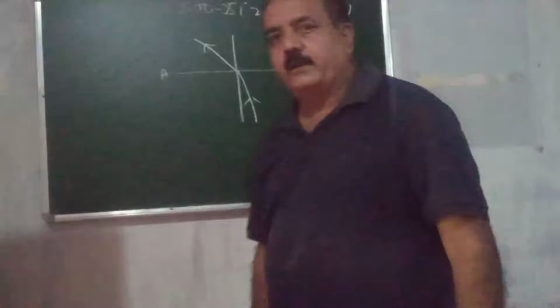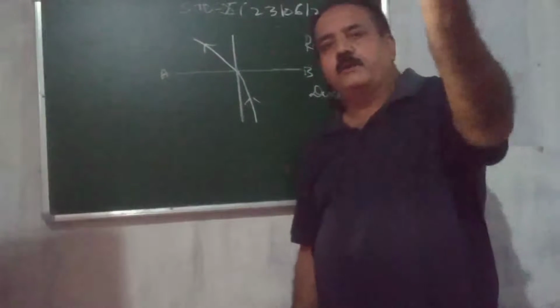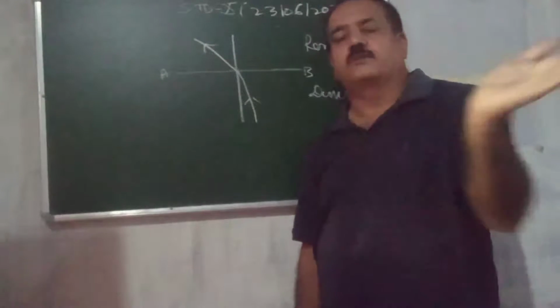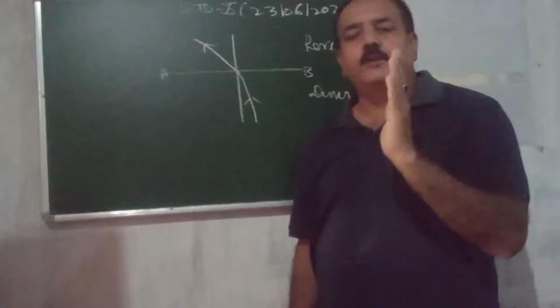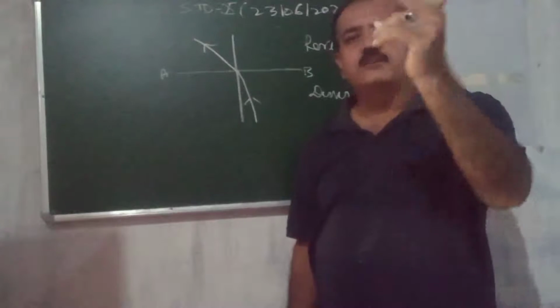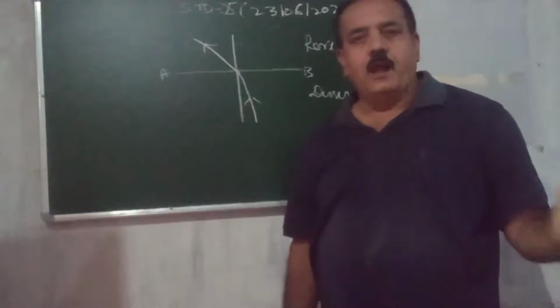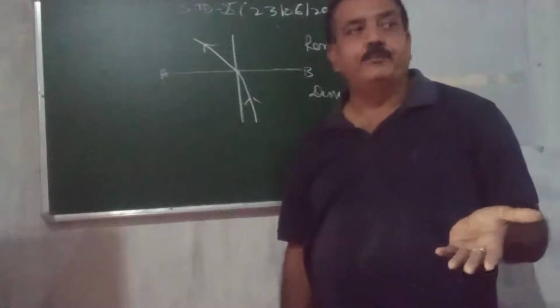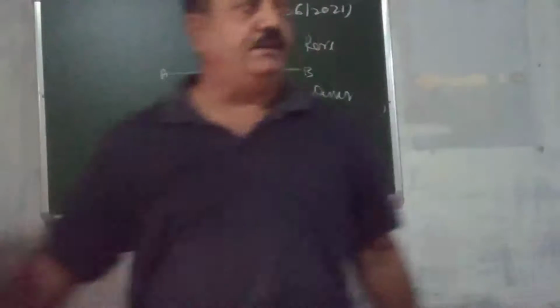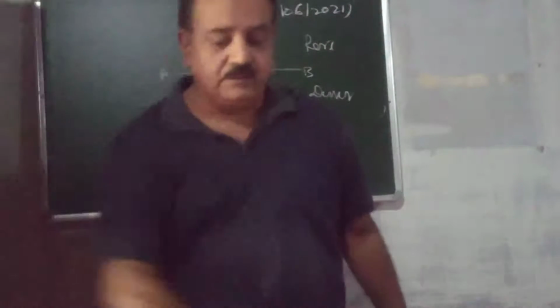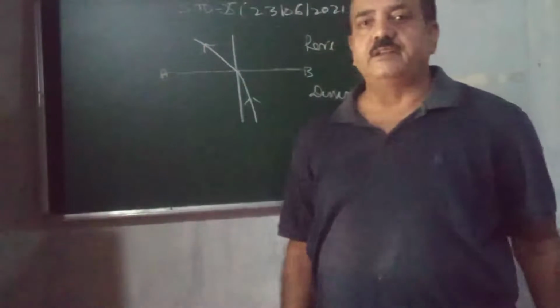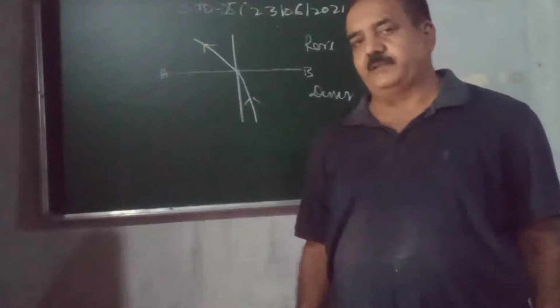So what are the conditions? When a ray of light comes from rare to denser, it bends towards the normal. And when a ray of light comes from denser to rare, it bends away from the normal. And why does it happen? Already I explained, because of the changing speed. Because the speed of light changes in different media.